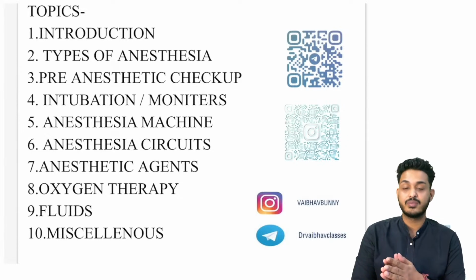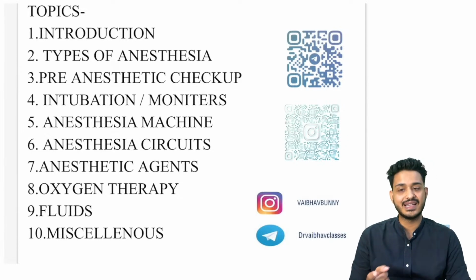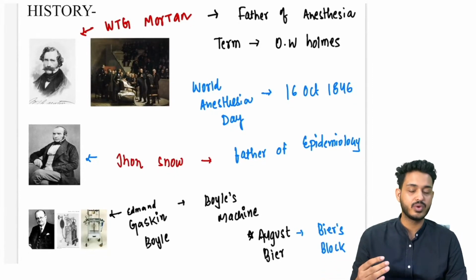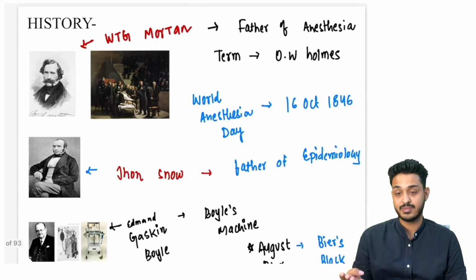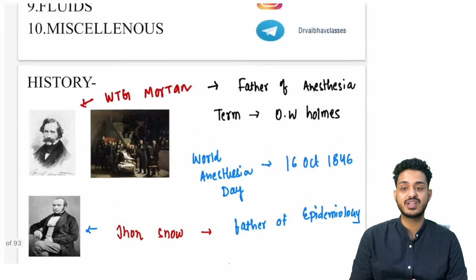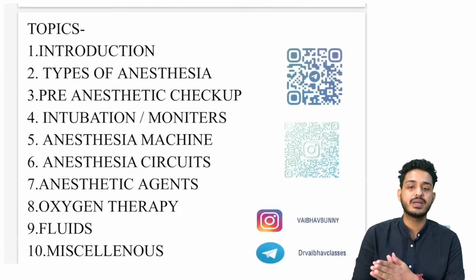So in the introduction part, we have seen about the history, certain scientists like W.T.G. Morton, John Snow, Edmund Boyle we have seen, right? So August Bier that we have seen, these are the important scientists. Then we have seen the different types of anesthesias that we are having. Then we have seen the pre-anesthetic checkup.